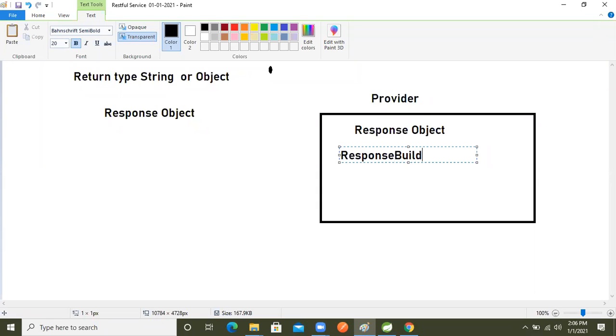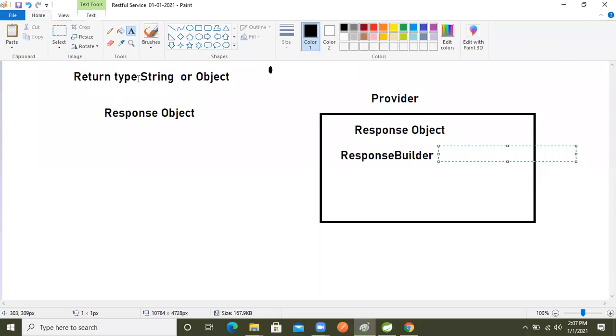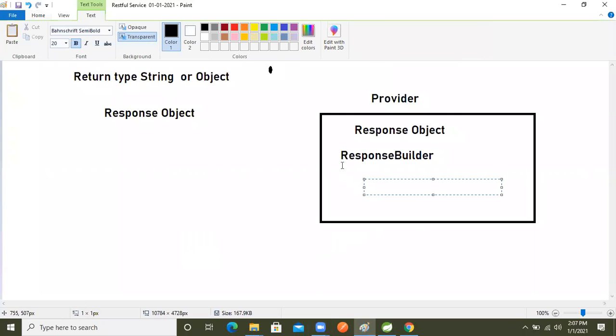The ResponseBuilder class is there, an implementation class. Don't worry, I will implement those things in front of you and show all of it. First we need to understand diagrammatically. If we understand the things diagrammatically, then we can understand the implementation classes. So, my explanation style is like that: first we deep dive diagrammatically, first we create that.